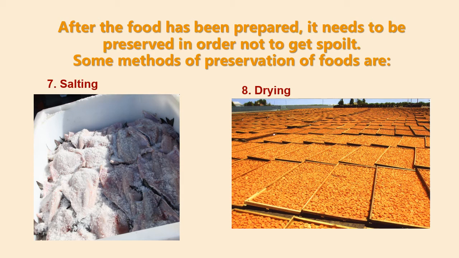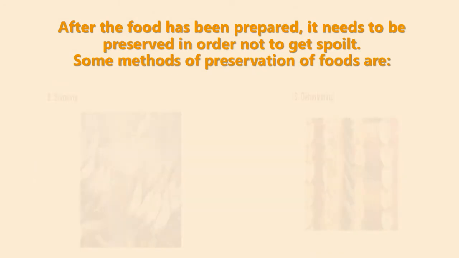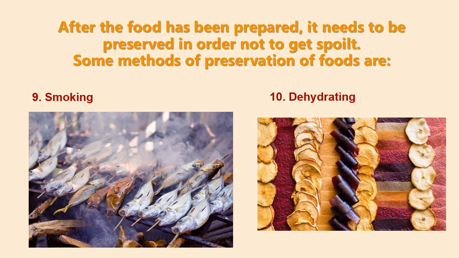You put it where there is a reflection of sunlight on it. As you keep it in that position, with sunlight on it, when it's very dried, it will not get spoiled. That is why you see most of our fishes, they are always what? Dried. The ones that are not very dried get spoiled easily. So all these methods are ways of preserving what? Food. We also have another one, hydration.